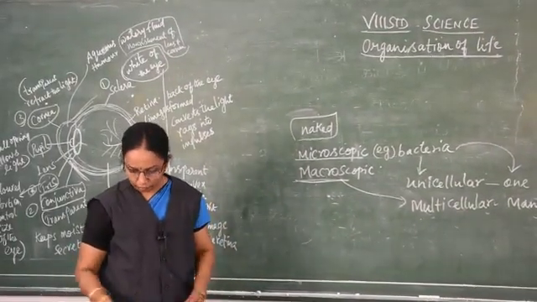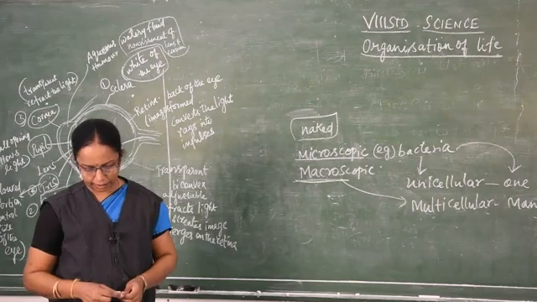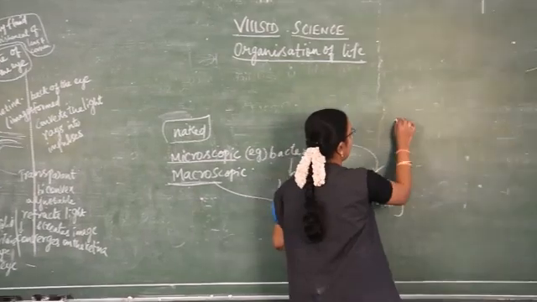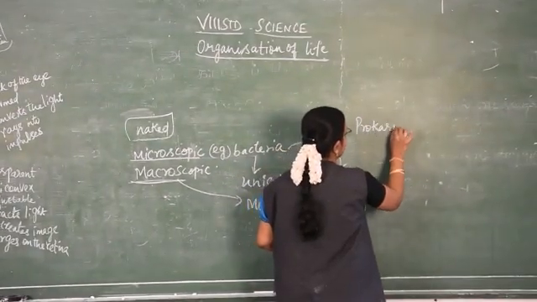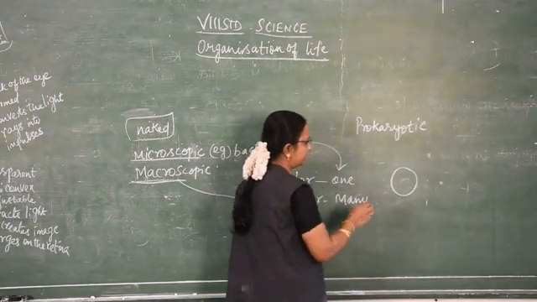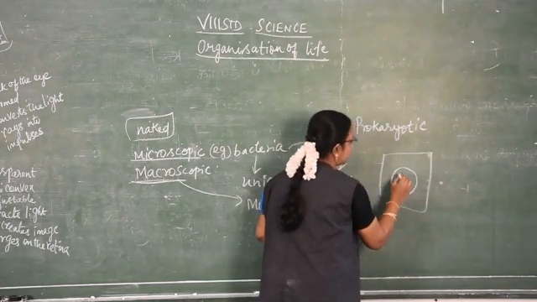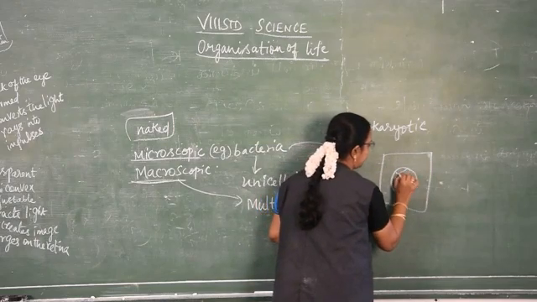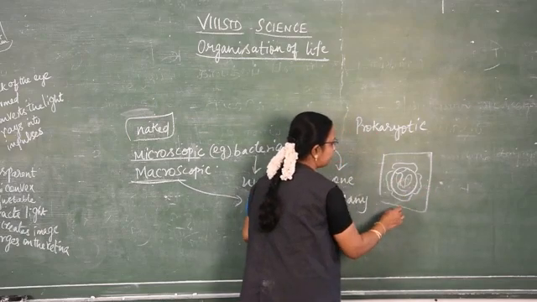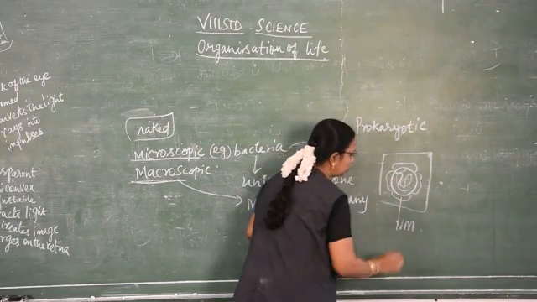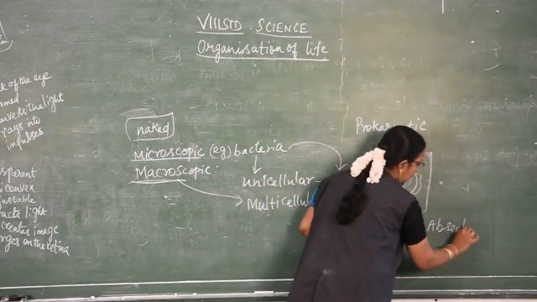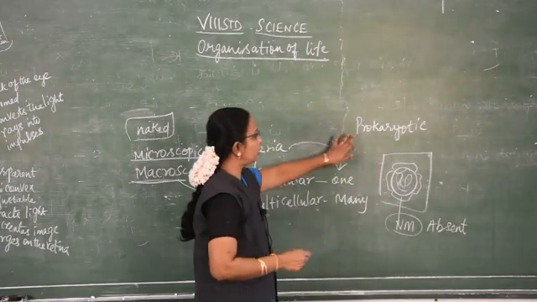Then, based on the structural organization, organisms are classified into prokaryotes and eukaryotes. What do you mean by prokaryote? There is a nucleus found in the center of the cell structure, and the nucleus is covered by a membrane. Suppose this is the nucleus. If it is covered by a membrane called the nuclear membrane, that nuclear membrane is absent in a prokaryote. So the absence of a nuclear membrane is known as a prokaryotic cell.